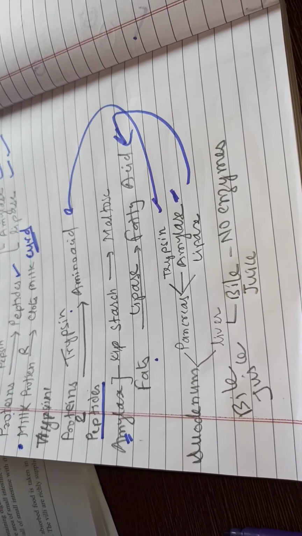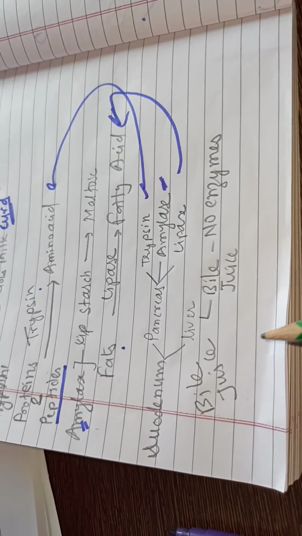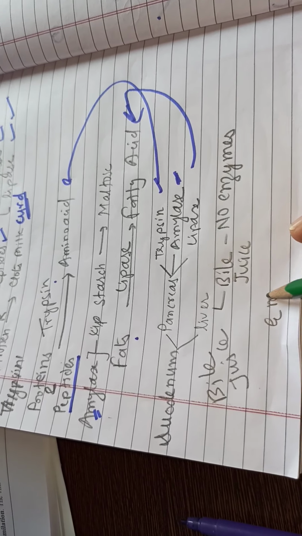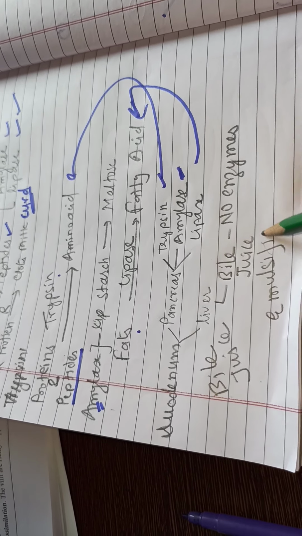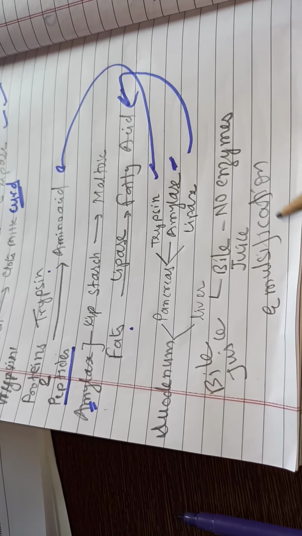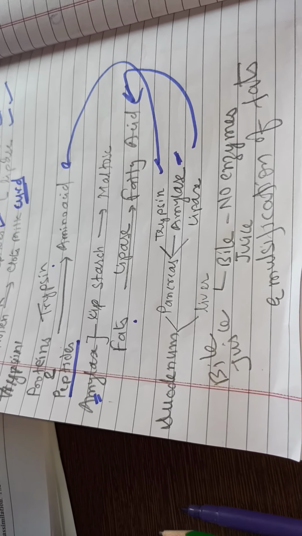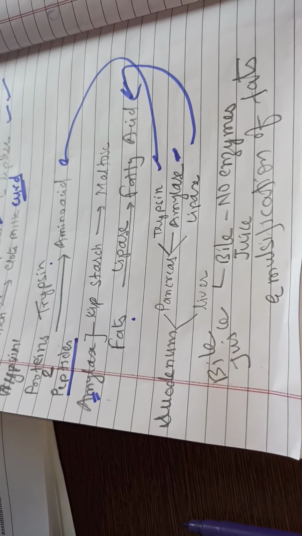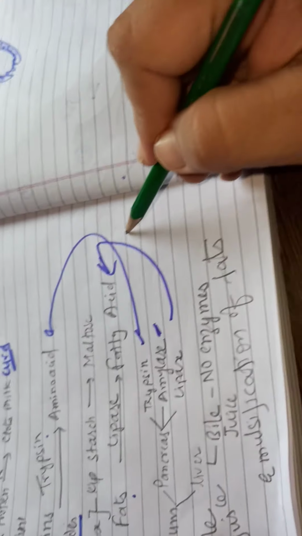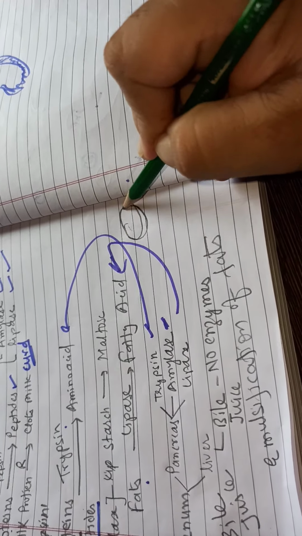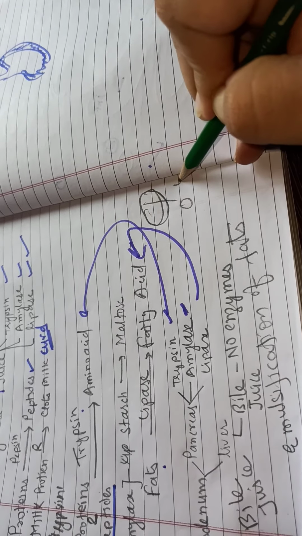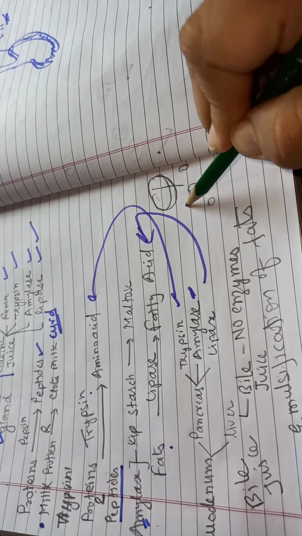The main function of bile juice is emulsification of fats. It emulsifies the fat, that means converting big fat globules into the smaller fat globules.